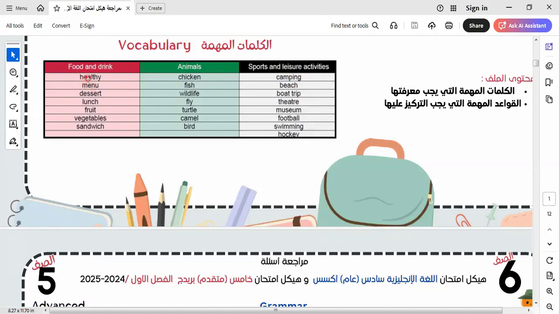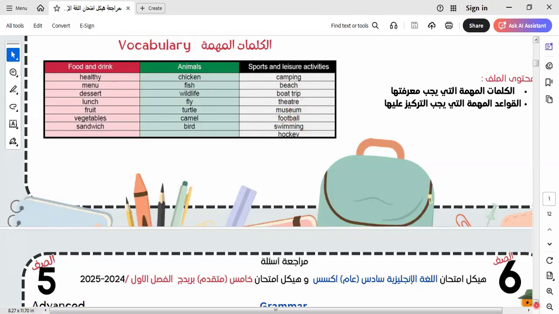Here we have healthy, menu, dessert, lunch, fruit, vegetable, sandwich. Here we have animals like chicken, fish, wildlife, fly, turtle, camel, and bird. Here are sports and leisure activities like camping, beach, boat trip, theater, museum, football, swimming, and hockey.